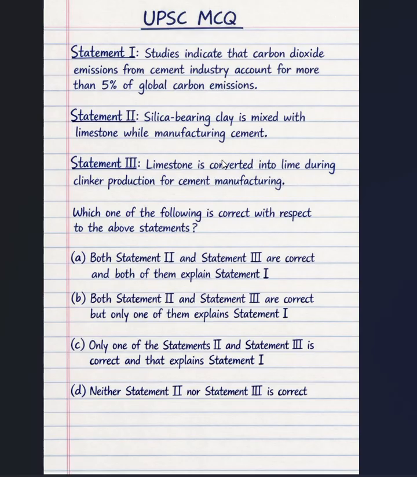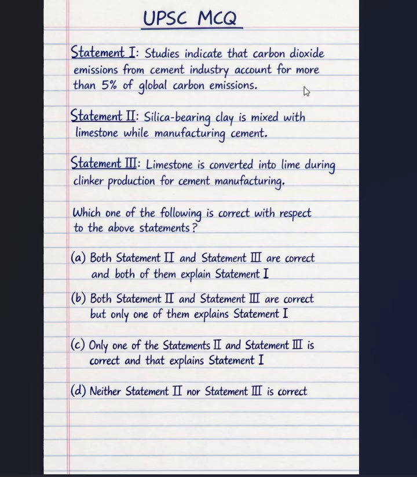When limestone is converted into lime during clinker production in cement manufacturing, carbon dioxide is also emitted in that reaction. That contributes to carbon emission, and statement 1 is talking about global carbon emission.